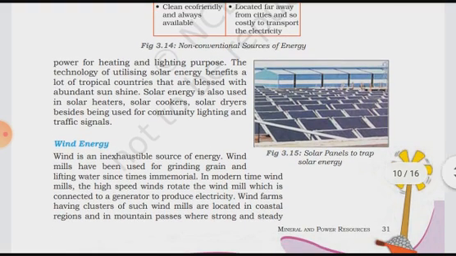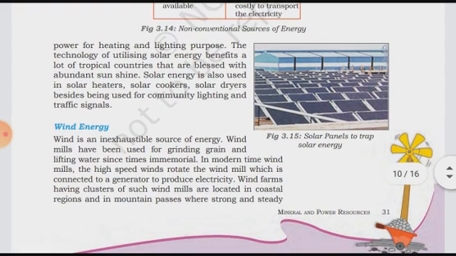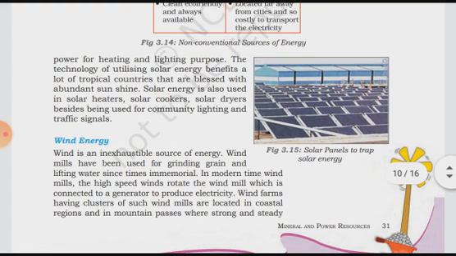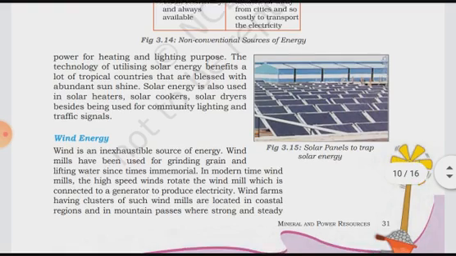Solar energy is also used in solar heaters, solar cookers, solar dryers, besides being used for community lighting and traffic signals. These solar panels, these solar plates, are used for giving energy to solar heaters, solar cookers, solar dryers, as well as traffic signals.